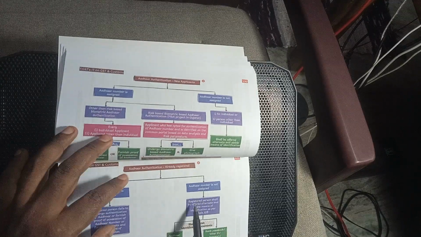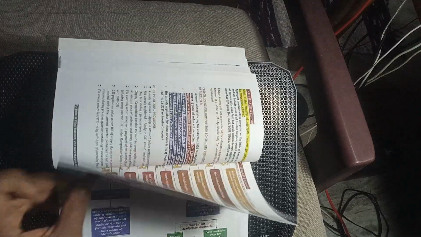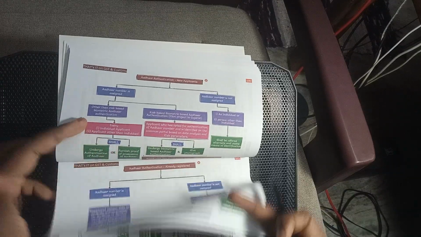Aadhaar number is not assigned. The registered person shall offer alternative and viable means of identification. Shall furnish Aadhaar enrollment number and bank passbook, voter ID, passbook and driving license.